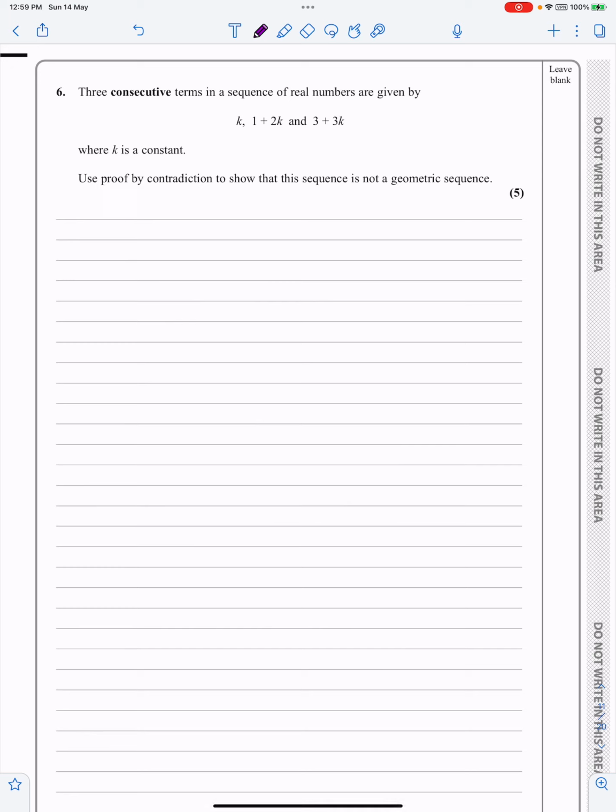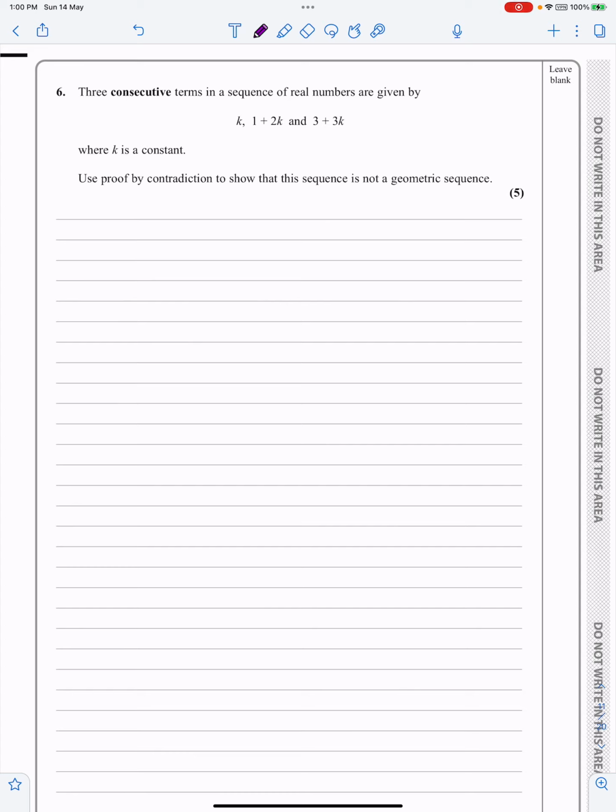What we're going to do generally is make an assumption, and then once I've made the assumption, I'll go through a series of logical steps and I'll end up with something that can't happen. And so that means that my assumption is wrong, which means I will be able to prove something. So my assumption tends to be the opposite of what we're trying to prove. So in this case, I'm going to use proof by contradiction to show that the sequence is not geometric. I'm going to assume it is geometric.